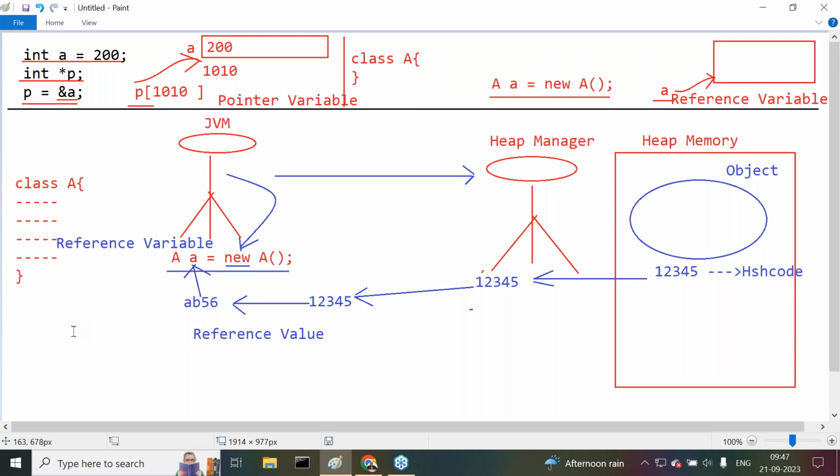Is it clear? All of you are getting clarity on this point now? Now understand the point clearly. What I am telling you, all of you understand it clearly.